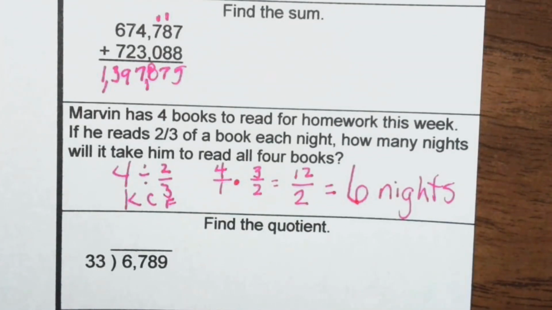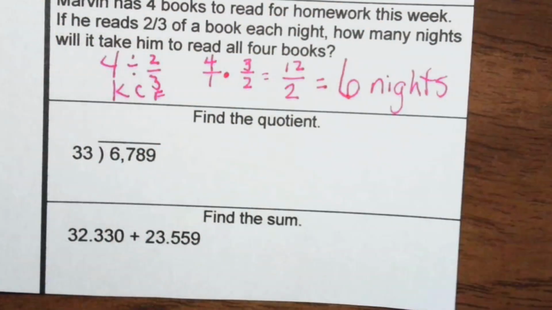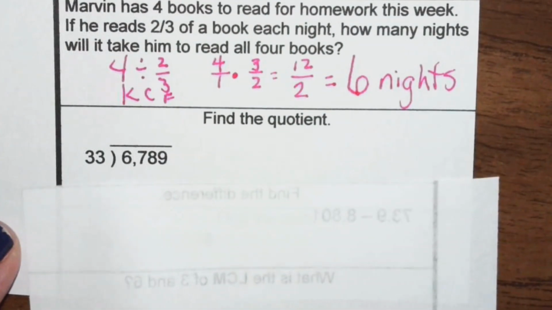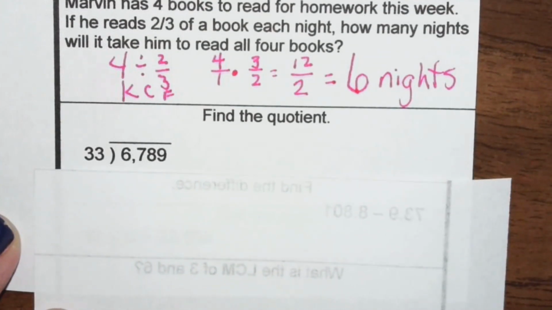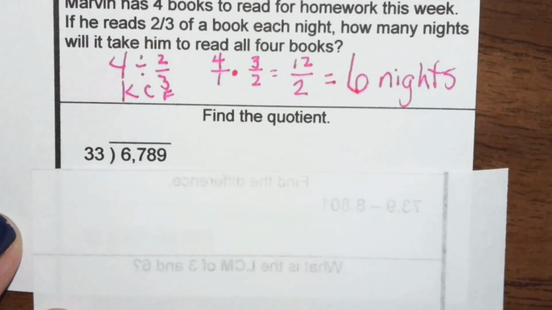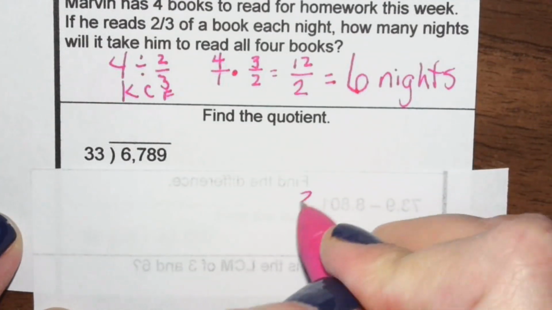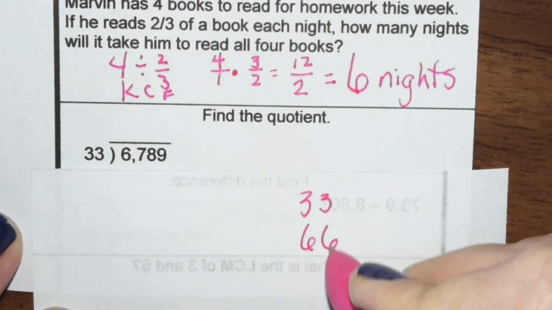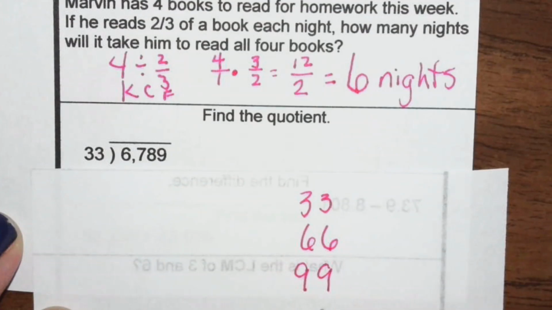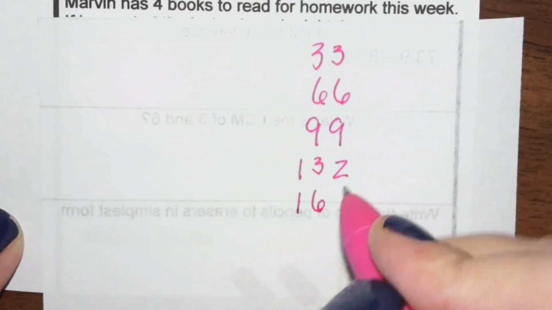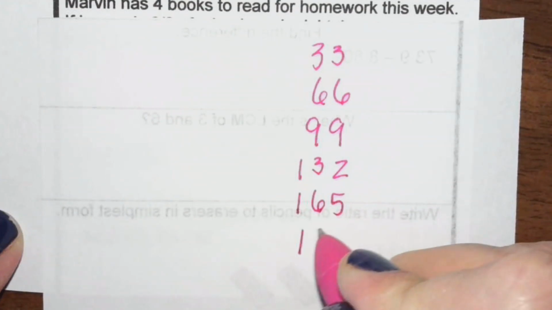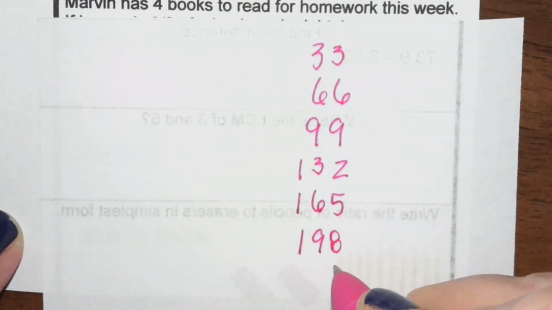Okay. The next one, we have a division problem. Put a piece of paper up in here so we'll have something to write on. We're doing 33, so I'm going to start my list of multiples to help me out a little bit here. It's 12, carry 1, 132, and 33 would be 160, and 33 would be 198, and 33.